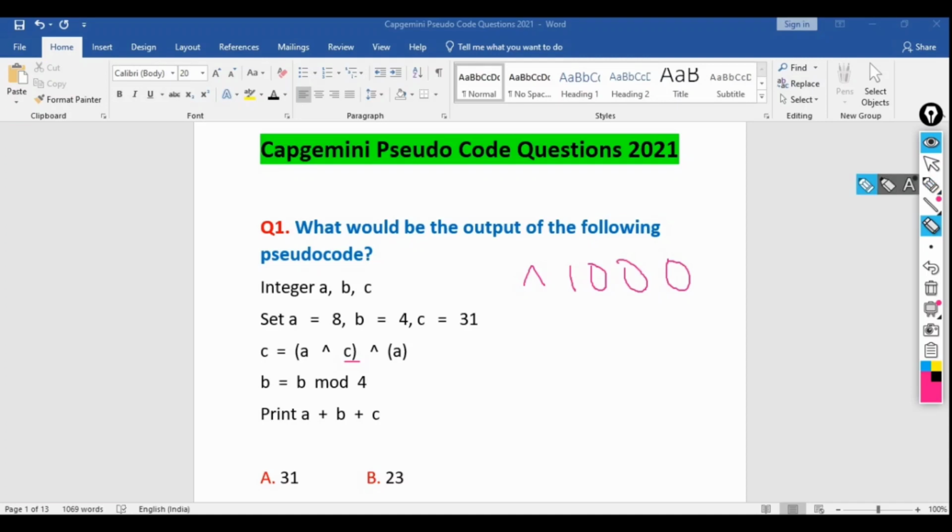Yeah, so the value of C will be 1 1 1 1 1, that is 5 digits. So now what I need to do, simply I need to check the bitwise operator. So this is the C and this is the B. Most of the time I have seen that the candidates, if you see carefully here, there are 5 digits, and for the A there are 4 digits.